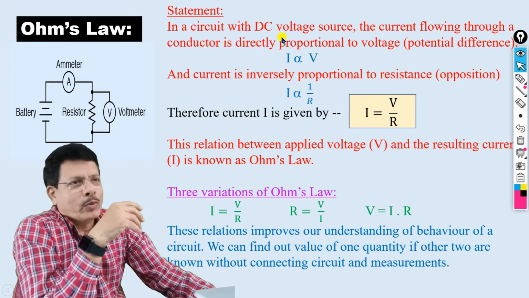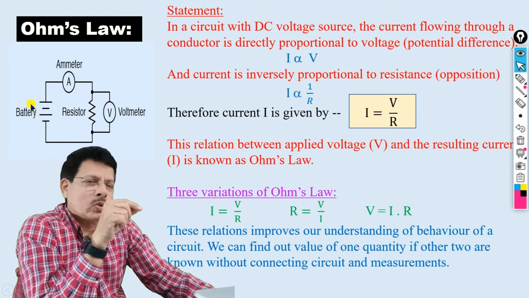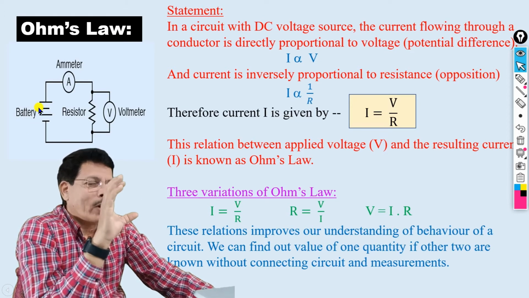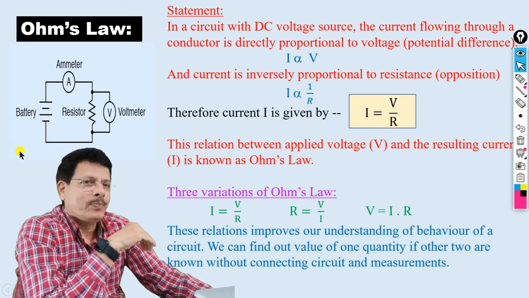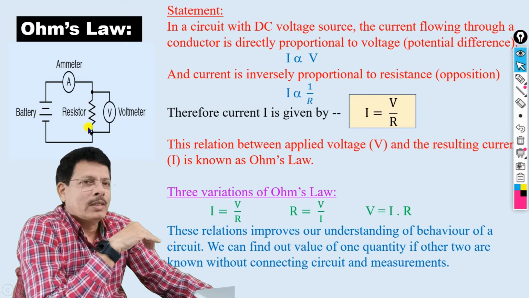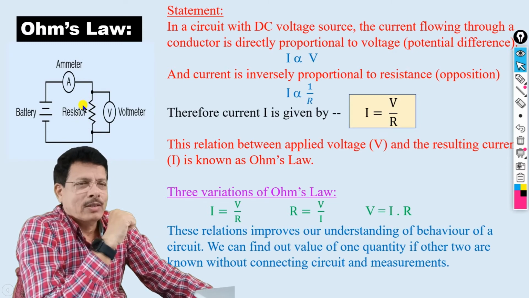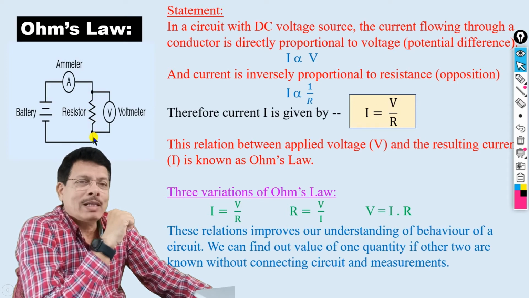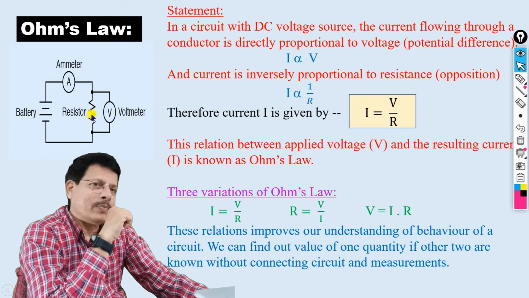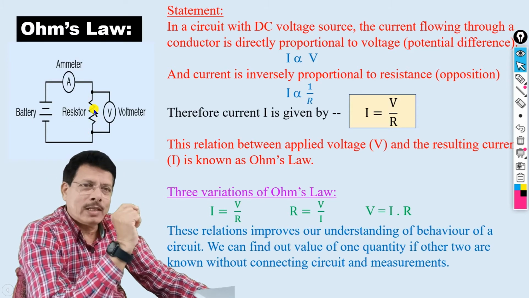You see, before going to the statement, this is a source, battery, stored form of energy. It has ability to accept charge and give the charge, right? Then it is connected by wire to this zigzag component. This is the symbol for resistor. Zigzag means electrons cannot move through that part easily. It is an opposition, that's why it is called the resistor, right? So this component is called as the resistance.